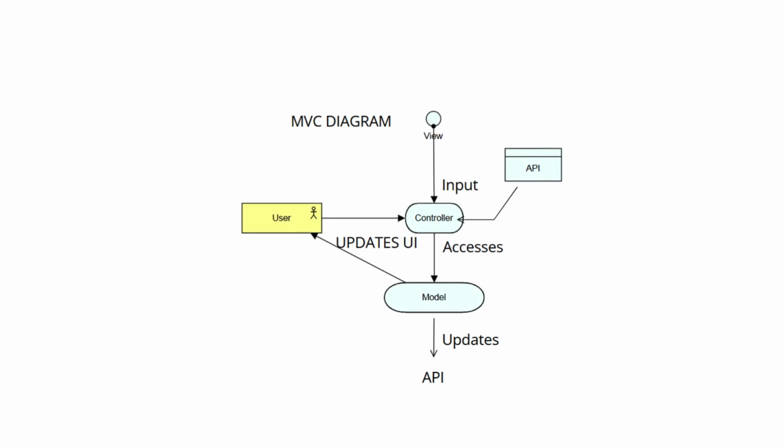And for our diagram, it's called MVC. The components are user, view, controller, and model. The ArchiMate layer for user is the business layer; view, controller, and model are in the application layer. The role of the user is to represent the person interacting with the system.